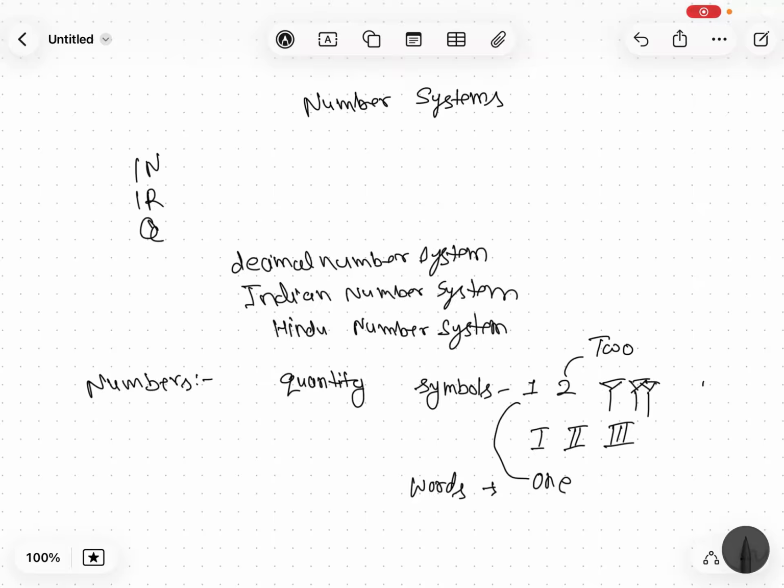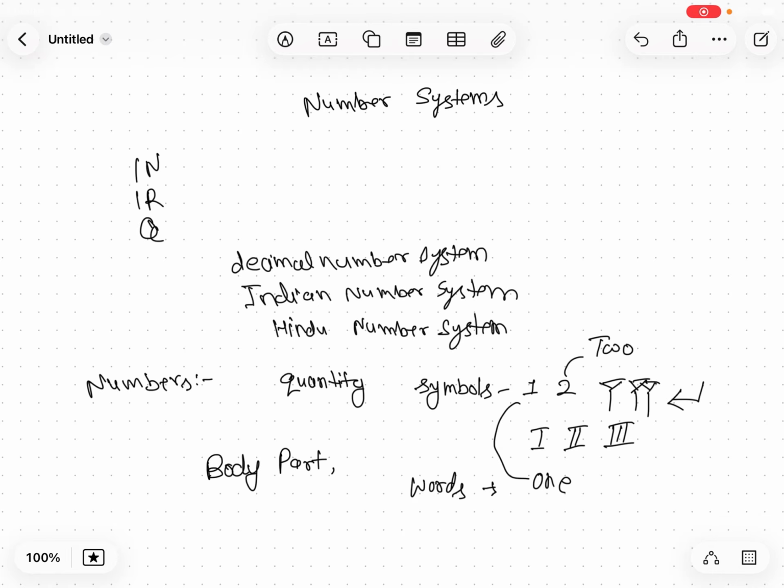So there are other ways of representing numbers. You can also represent numbers through physical objects like your body parts, and also by pebbles and sticks.